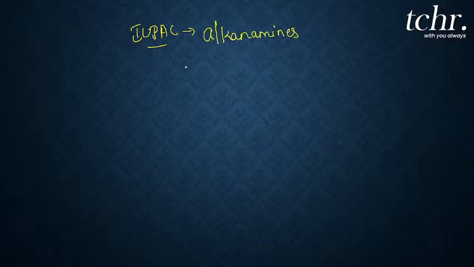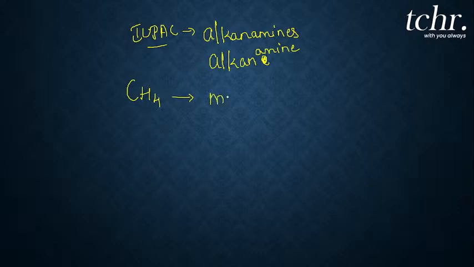See, for example, how do you write alkane? A-L-K-A-N-E. Very simple. What you do? Just erase E and add amine. That's it. You have to erase E from alkane and add the particular amine. For example, what is CH4? You know that you will write CH4 as methane.